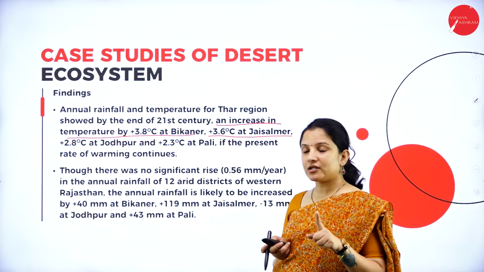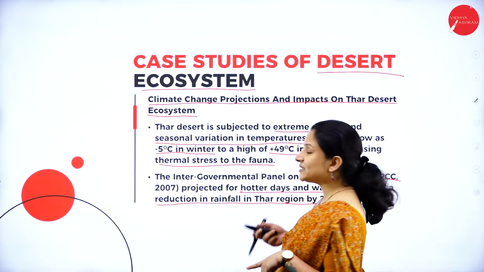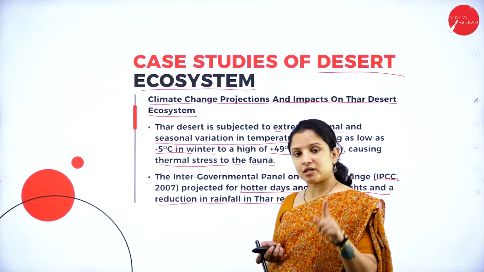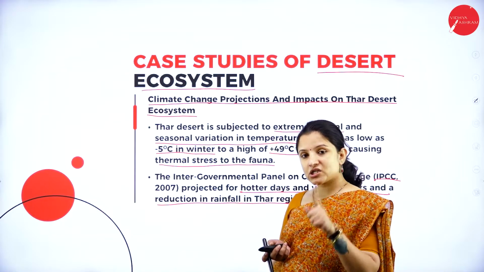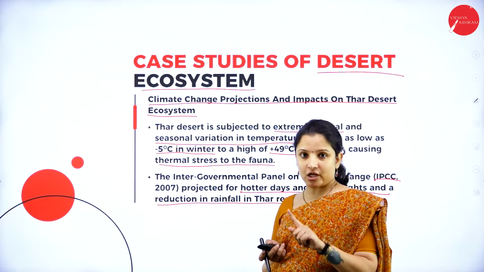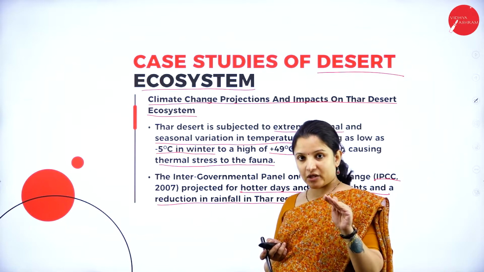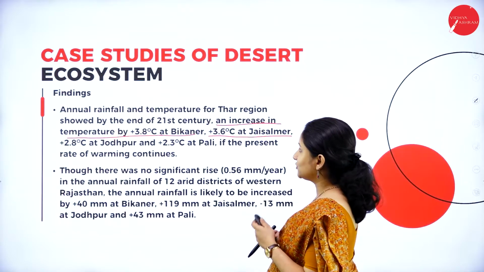When was the prediction done? 2007. The prediction was done by the IPCC. So IPCC predicted in 2007 that by the time it reaches the 21st century, the Thar desert climate is going to change, wherein the temperature is going to be hotter during the day and warmer during the night. This is what they said.